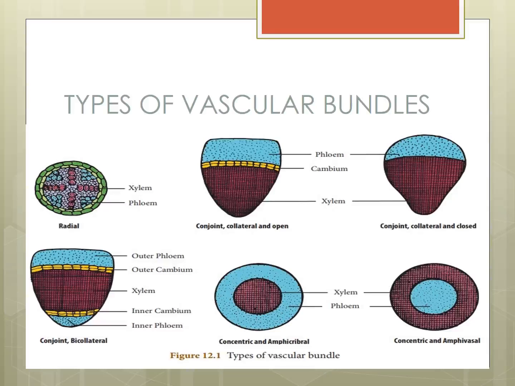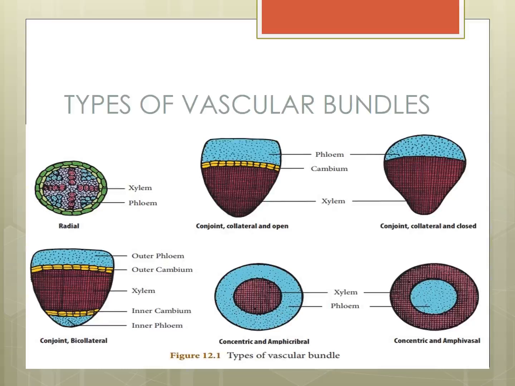Okay. Now see the picture. First conjoined collateral and open and closed. Next conjoined bilateral. Bilateral have two types of phloem, that is bicollateral. In that bundle, phloem is present on both the outer and inner side of the xylem.